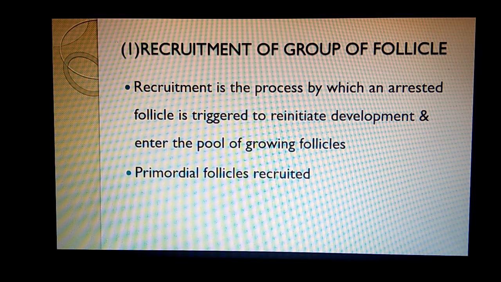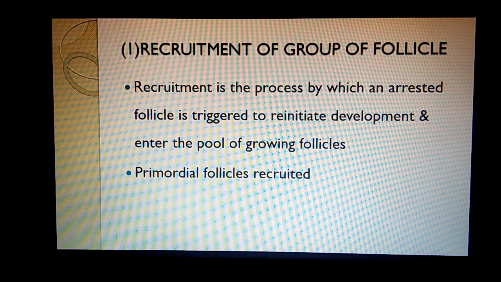If you remember, during embryogenesis, the primordial germ cells migrate to gonads. They divide mitotically until 5th month of gestation. 7 million oogonias enter meiosis and become the primary oocyte. This primary oocyte gets arrested in diplotene stage of meiosis 1. This meiotic arrest can last up to 5 years. So the primordial follicles are formed in the ovary.